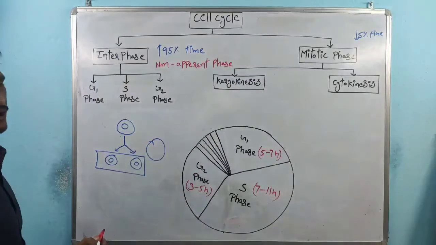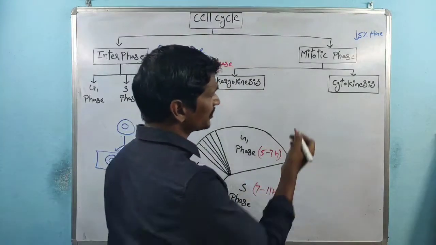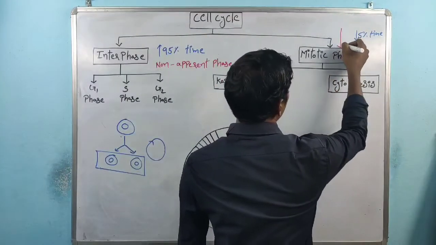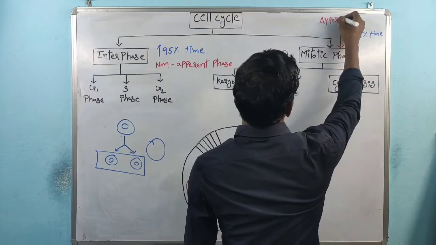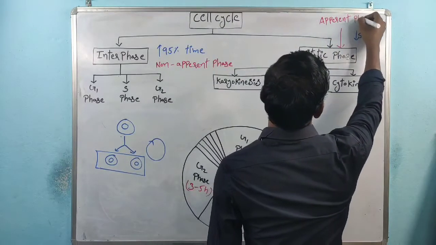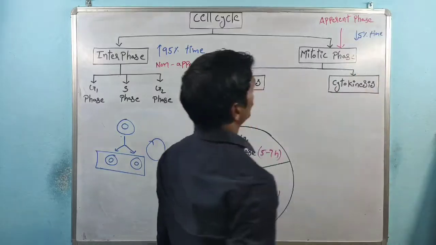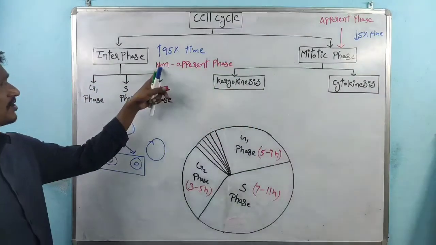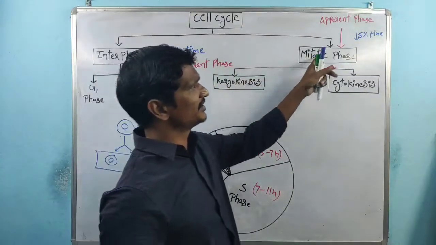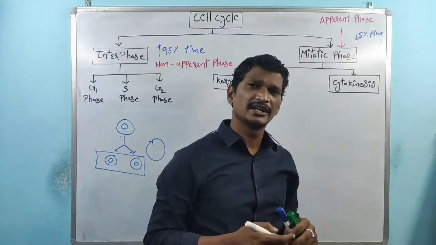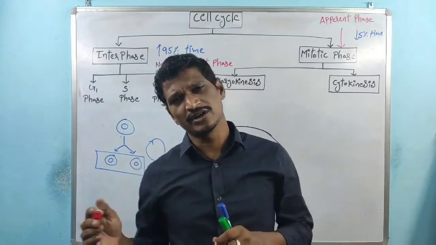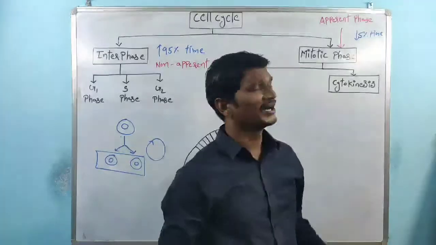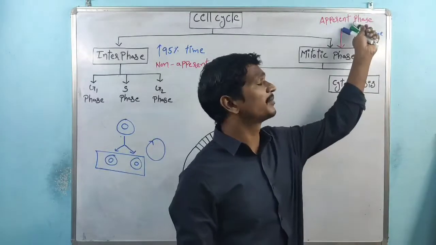Interphase is called the non-apparent phase. Right? This is the mitotic phase, and the mitotic phase is called the apparent phase. So this one is called the non-apparent phase, and this one is called the apparent phase. Sir, why is interphase called the non-apparent phase? Why is the mitotic phase called the apparent phase?